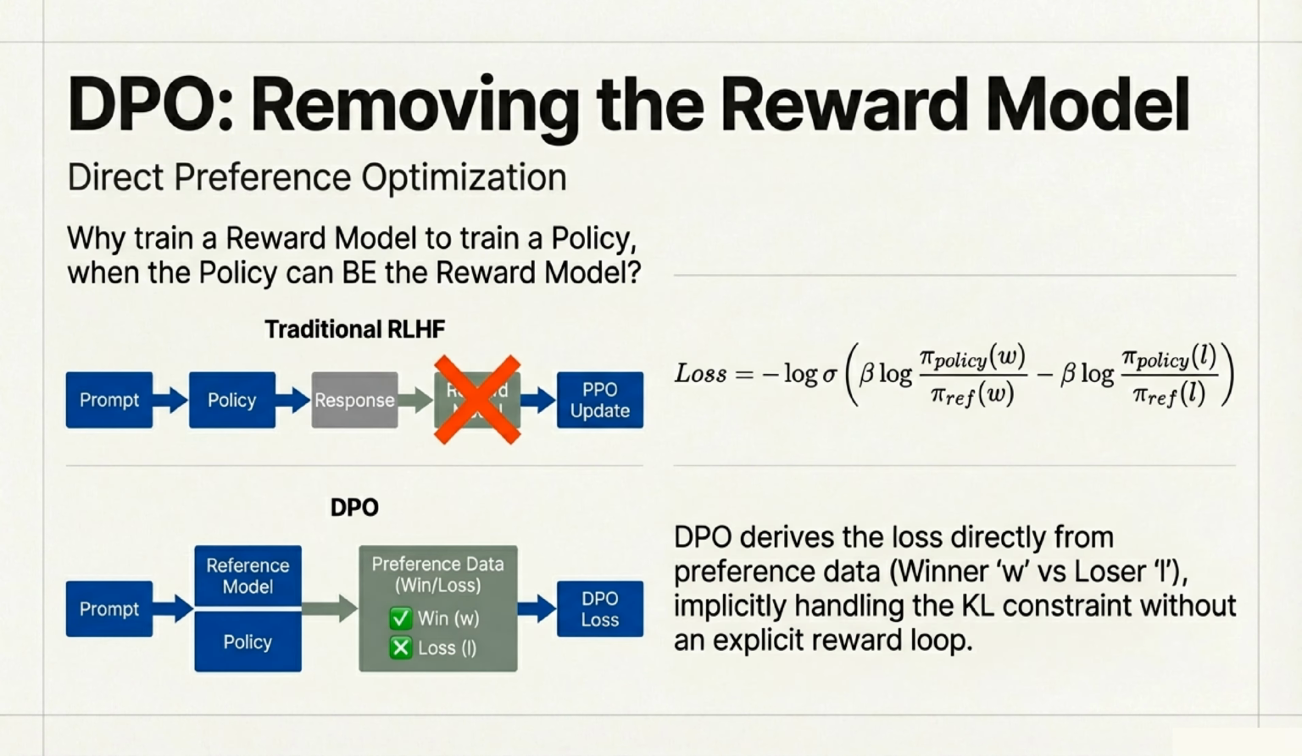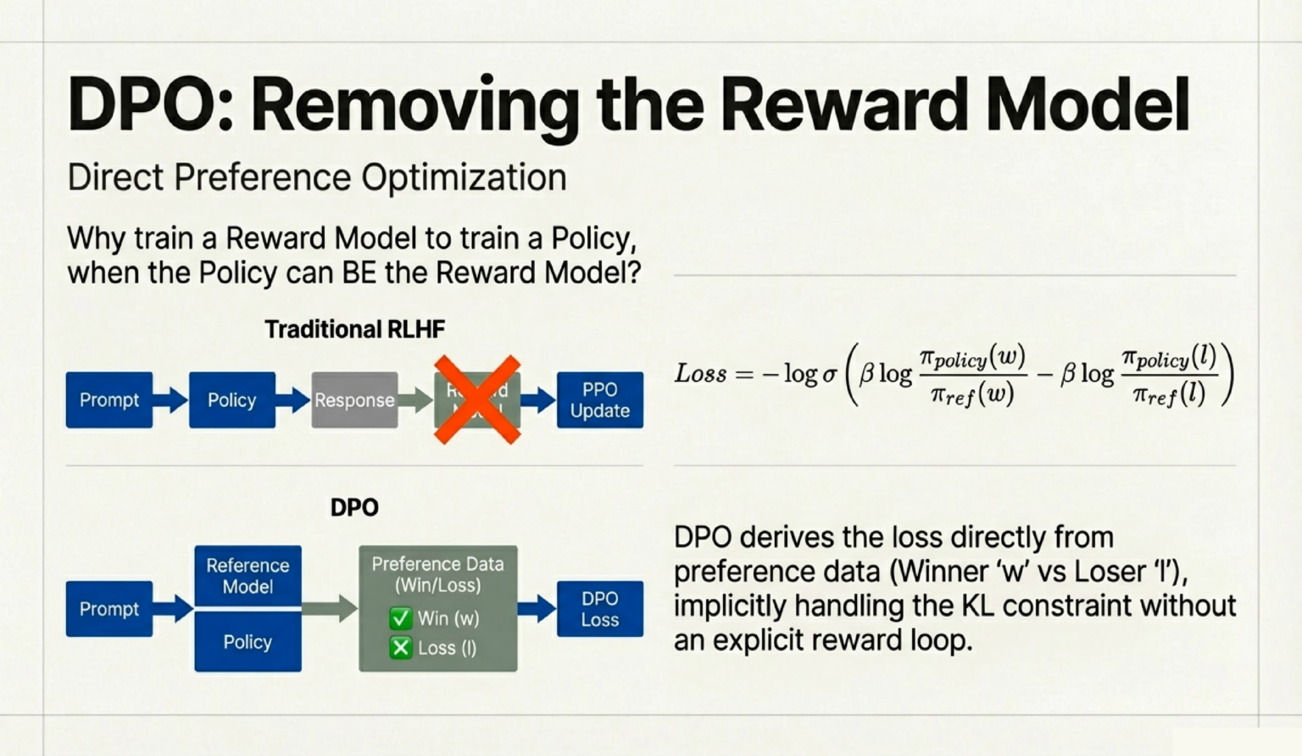Can we simplify even further? Direct Preference Optimization, or DPO, removes the reward model. The core question DPO asks is, why train a separate reward model to train a policy, when the policy can be the reward model? DPO derives the loss directly from preference data, comparing a winning response versus a losing one, implicitly handling the KL constraint without needing an explicit reward loop.